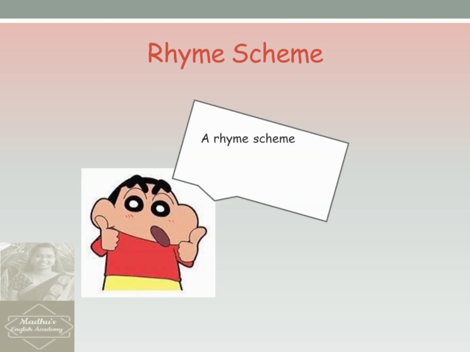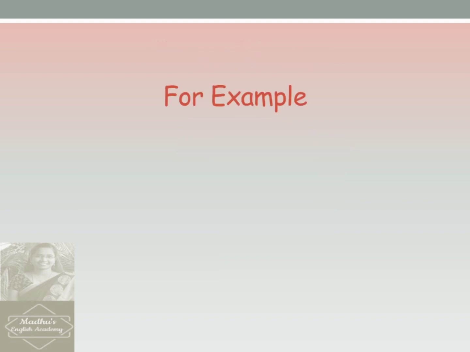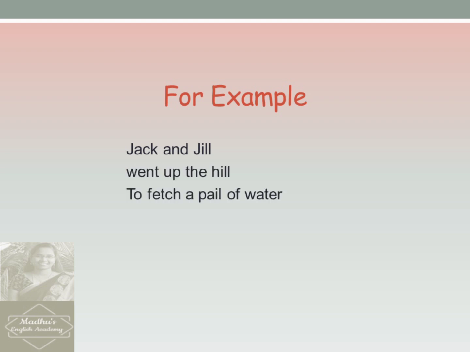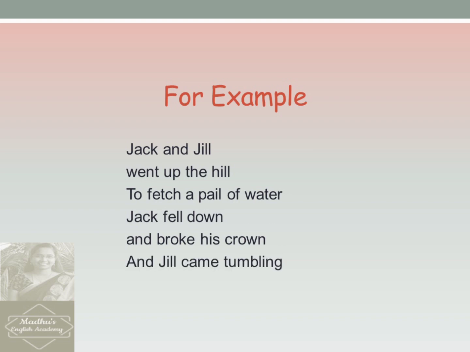It's very interesting. A rhyme scheme is a pattern of rhymes at the end of each line of a song or a poem. So rhyme scheme tells you how it rhymes. It tells you about the pattern of rhyme. For example, I have a small song here. Jack and Jill went up the hill to fetch a pail of water. Jack fell down and broke his crown, and Jill came tumbling after. Everyone liked this rhyme, isn't it? So let us see the rhyme scheme in this rhyme.